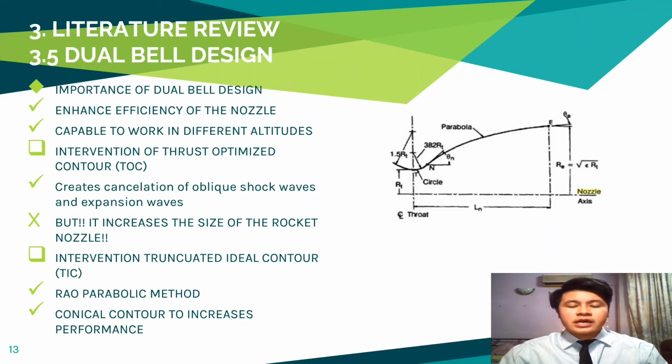For truncated ideal contour, TIC was formed, which is known as a compact version of TOC, to increase the performance in rocketry application. By producing a bell contour, the length of the nozzle will be a fraction of the length of a conical nozzle having a 15-degree half angle. Rao parabolic approximation or Rao method of characteristics were the methods used for the bell contour once the length was chosen through the suggested method. For a conventional nozzle, as referred from the Rao parabolic figure, it can be defined to include the length of the nozzle, throat radius, and also three curves. From this, the calculation of the equations managed to be determined.